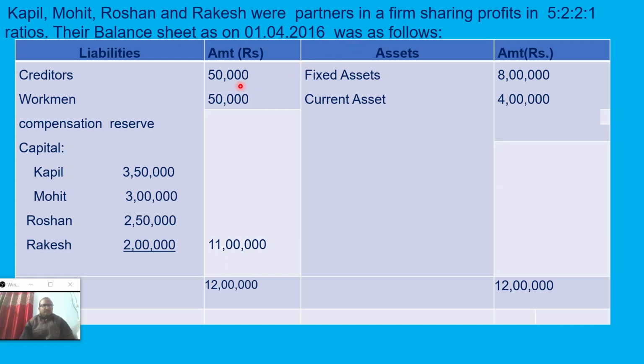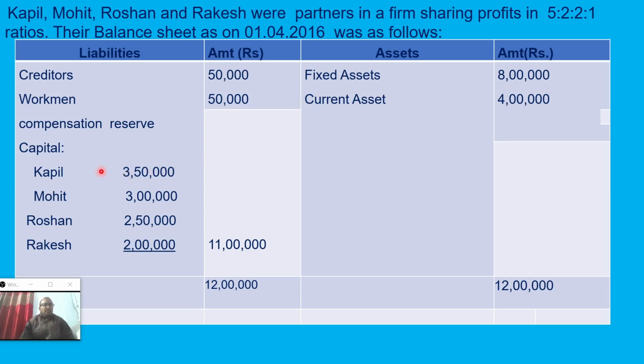The same type of balance sheet. On the liability side, one is workman compensation reserve of 50,000. This is worker related, like workers can claim for their accidental purposes, so out of this reserve it can be settled. So here it is 50,000. Let's see how much claim is there in the question.